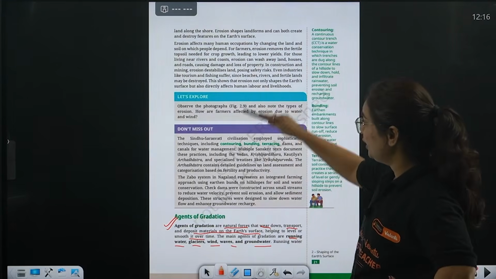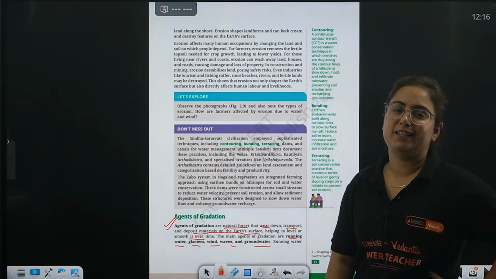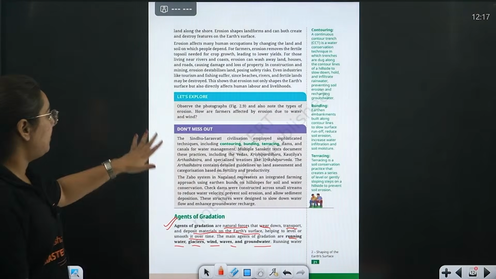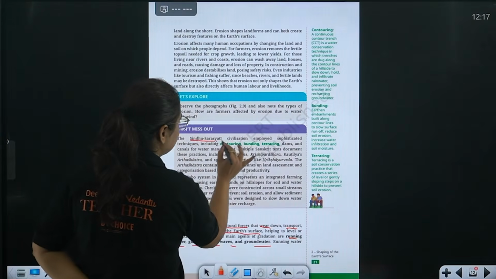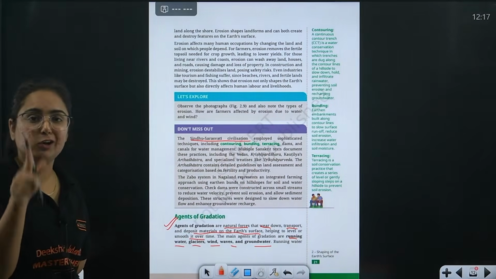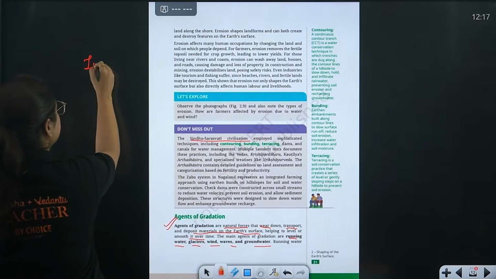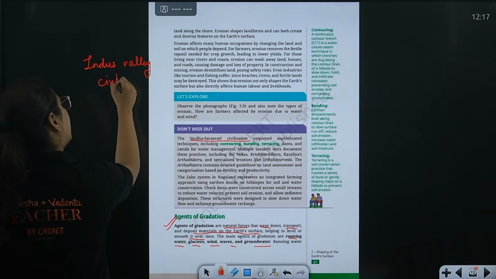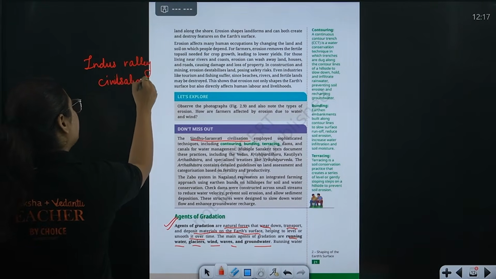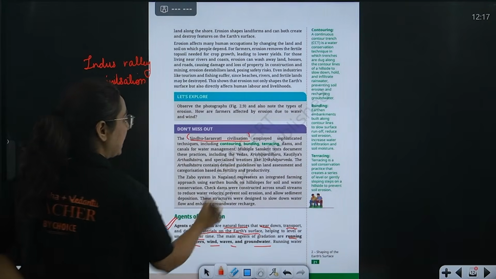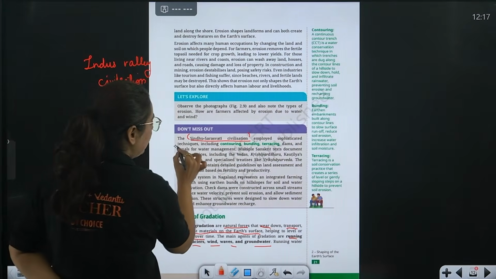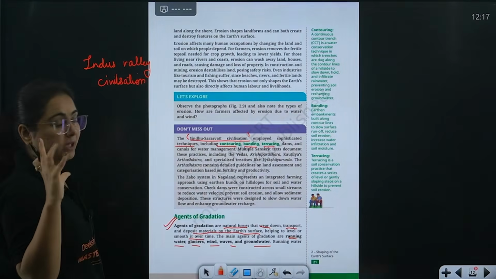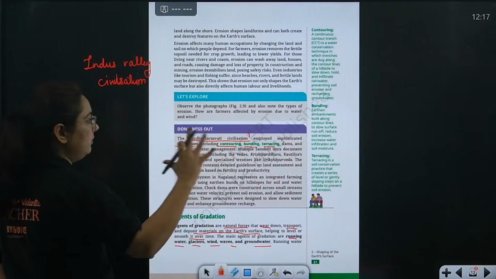Don't miss it. I'm not going to miss any part of this NCERT right now. Talking about this, the Sindhu-Saraswati civilization. Again, a chapter in your book itself about the Indus Valley civilization, the term that is given by British historians, and hence we are calling it Sindhu-Saraswati civilization here. It has sophisticated techniques including contouring, bunding and terracing. Now what are these methods? Pay attention, it is written over here, which we will read nicely.